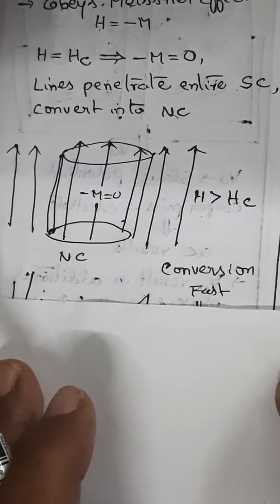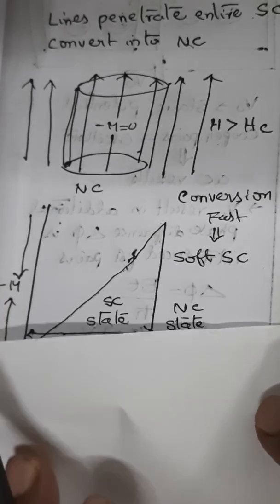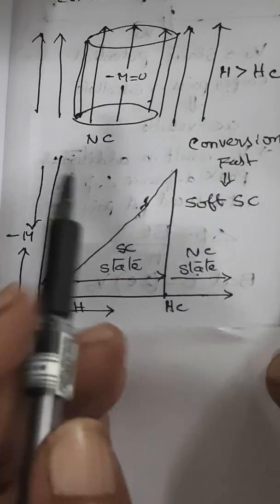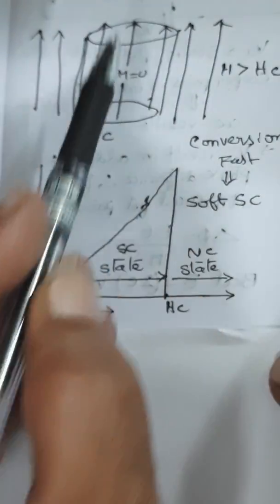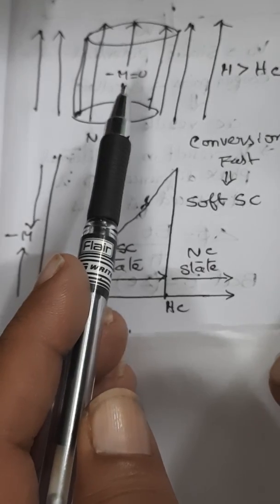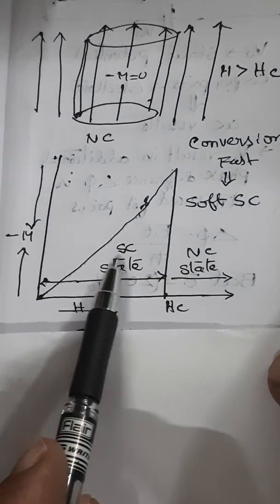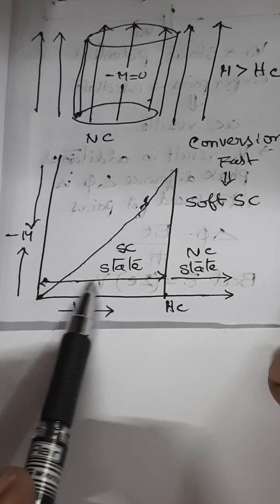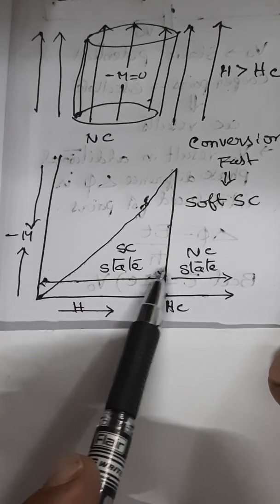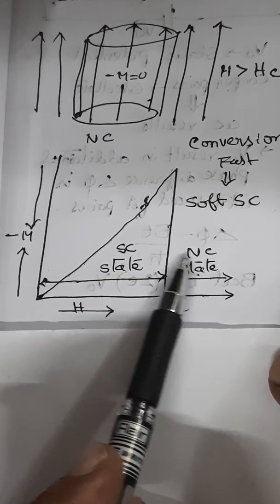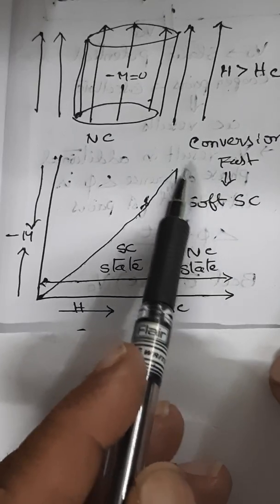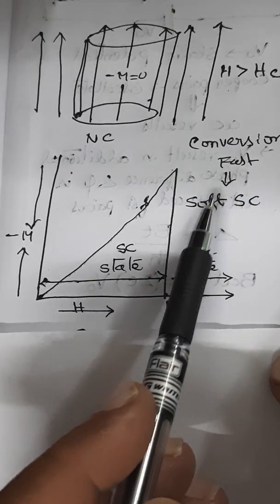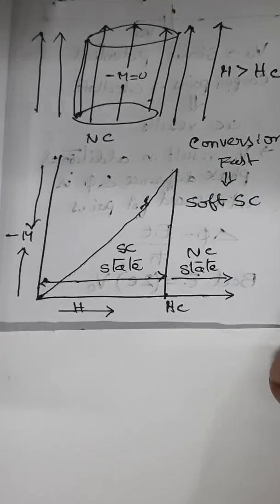Now, of course, this conversion is very fast. Now you can observe the variation. This is how the variation can be understood. So the variation of minus M with respect to H, we can see here. In this case, conversion is very fast and it is what is known as type 1. See, up to this state, it is a superconductor. Once it crosses, it becomes a normal conductor. So this conversion takes place very speedily. Therefore, the conversion process in a type 1 superconductor is very fast and therefore it is also known as a soft superconductor.